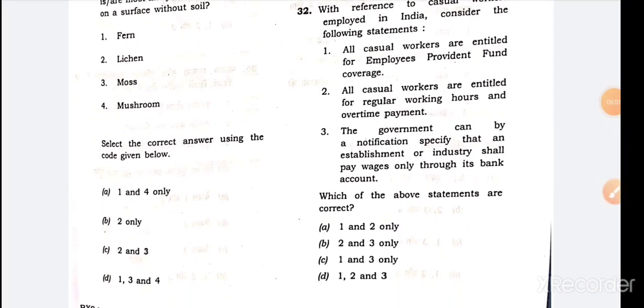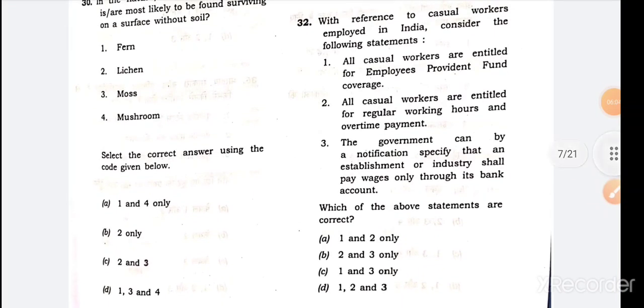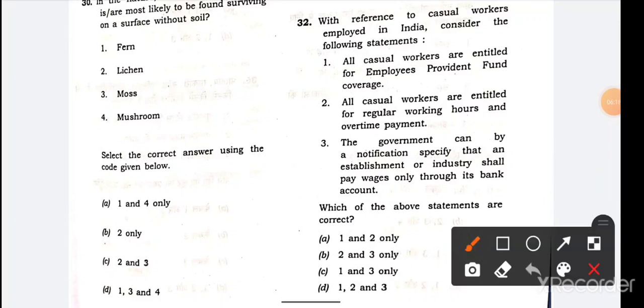32nd: with reference to casual workers employed in India, consider the following statements. We checked this question, but we are confused, meaning we are not sure about it. We will go statement by statement. Here, statement 1 is absolutely right: all casual workers are entitled to EPF, employees provident fund coverage. Statement 1 will be the right answer, so option B will be eliminated.